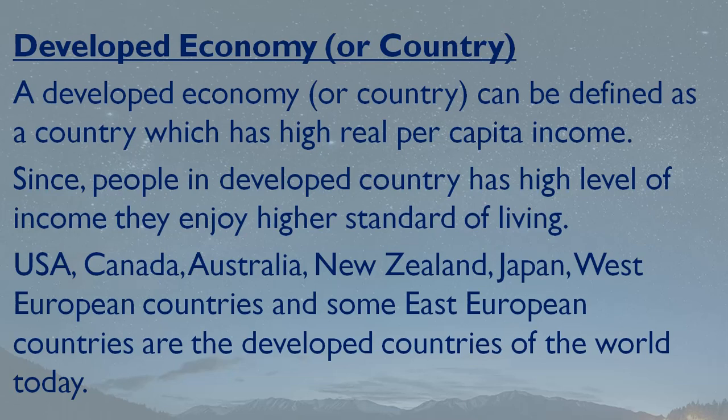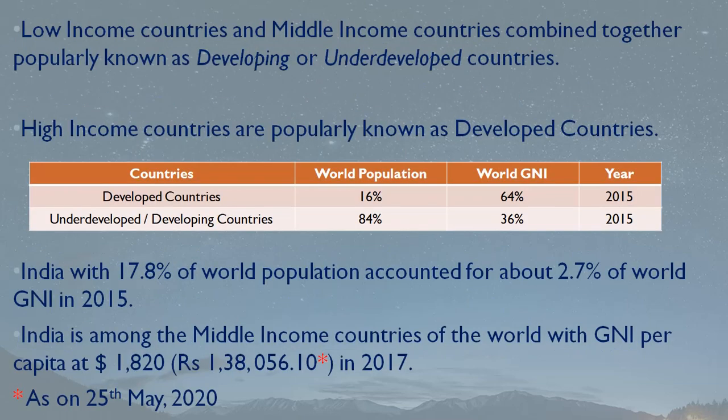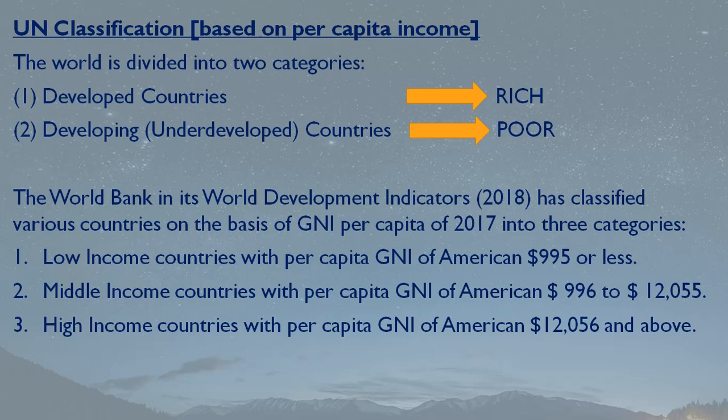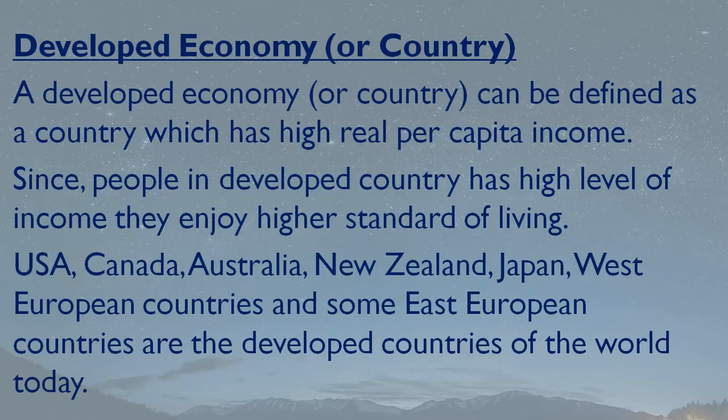Okay, so a developed economy or country can be defined as a country which has high real per capita income. As per the United Nations classification also, the high income countries are known as developed countries, which have a per capita GNI of 12,056 American dollars and more than that. And these countries are highly developed.